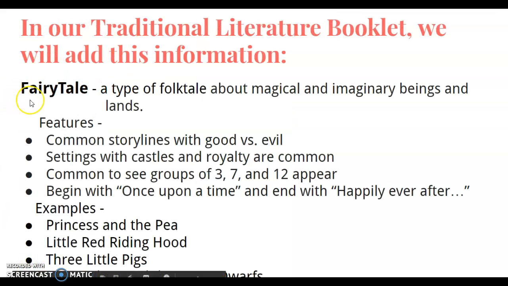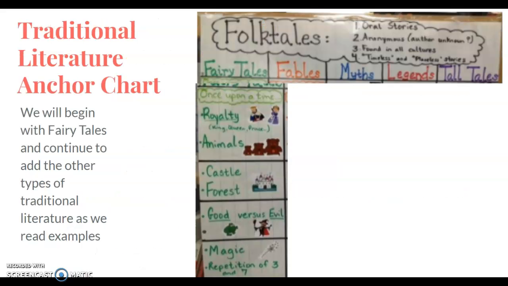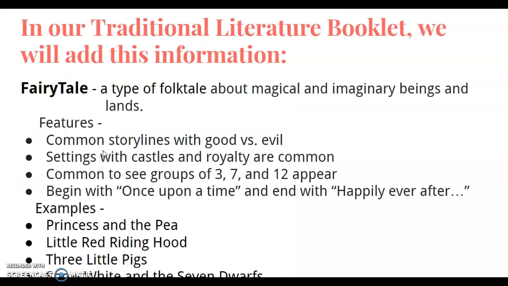So in our traditional literature booklets, we're going to add this information. These are the main points if you would like to pause the video here. And then there are some examples listed. So fairy tales are a type of folk tale about magic and imaginary beings, sorry. They feature common storylines with good versus evil. Settings with castles and royalty are common. If you would prefer to use this column instead and write it that way, you can. Some examples are Princess and the Pea, Little Red Riding Hood, and Three Little Pigs.